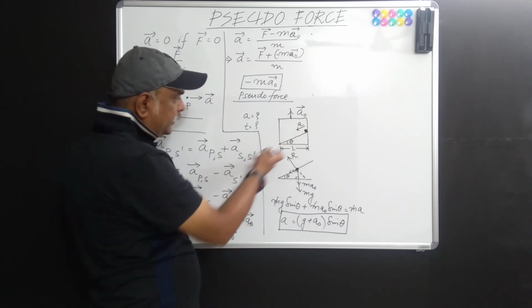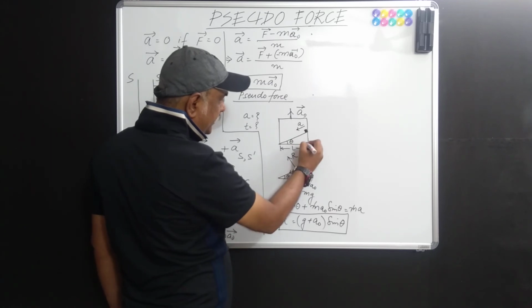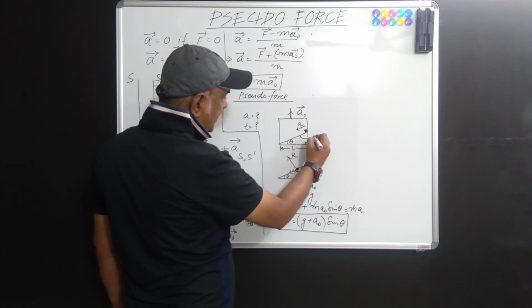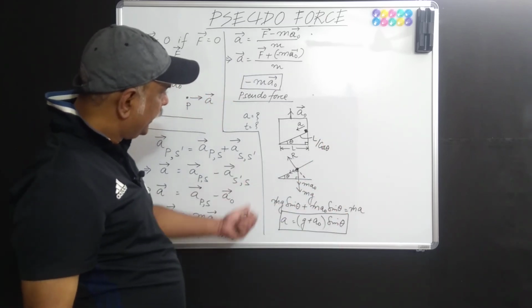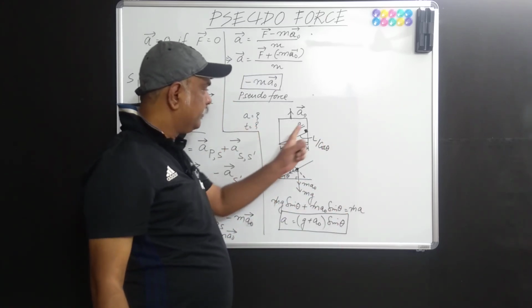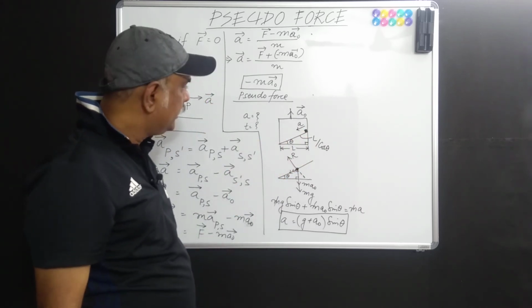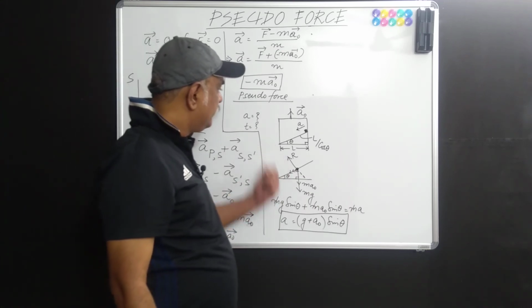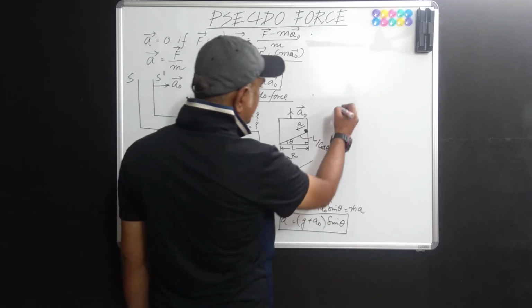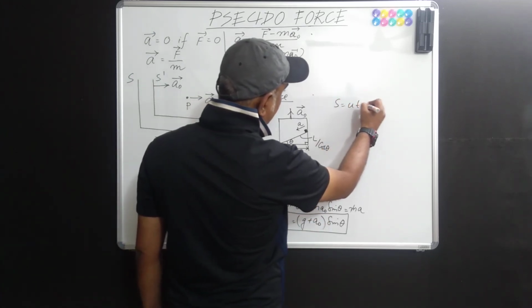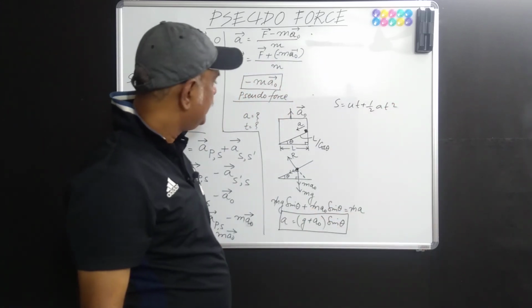Now regarding the length, this is L, this angle is theta, you have a right angle triangle here, isn't it? So definitely this is L by cos theta, as simple as that. Now if you wish to find the time taken by the particle or the block to reach the bottom, naturally we need an equation which relates distance, time and acceleration, and that is s equal to ut plus half a t square, isn't it?